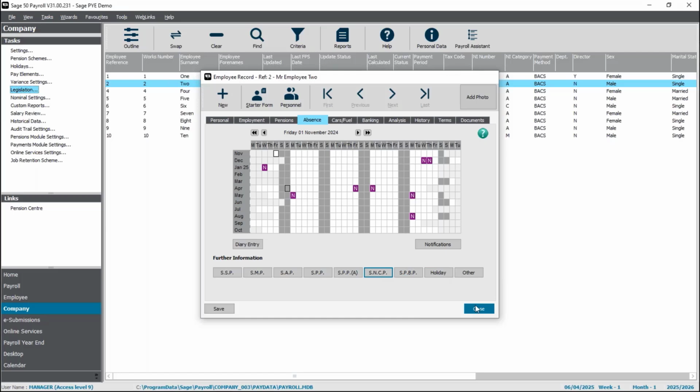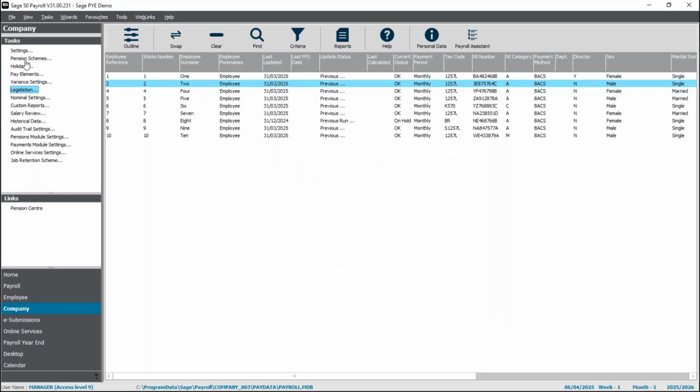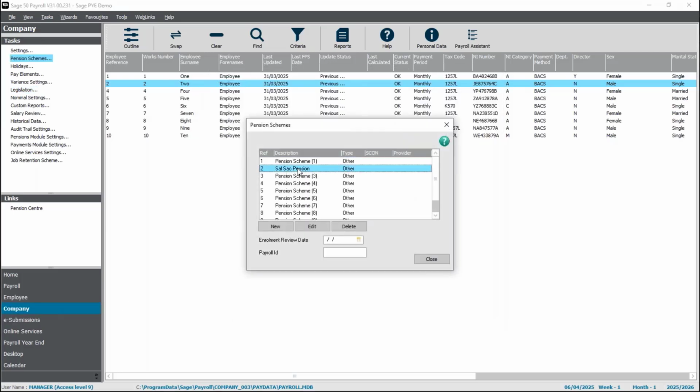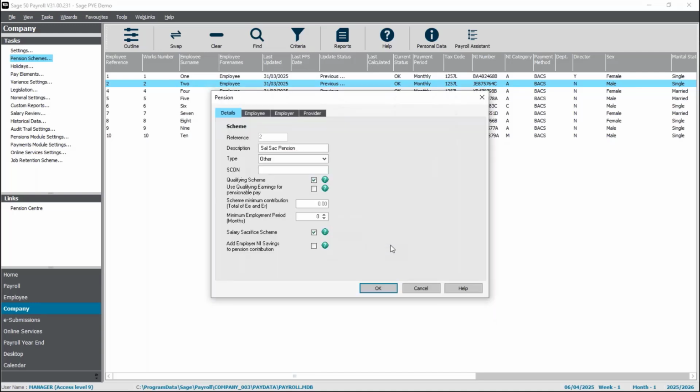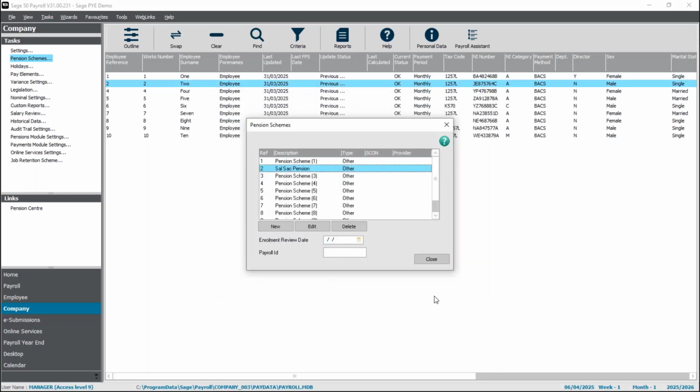The other one is the pensions. If I just take you to the pension schemes, I have a salary sacrifice pension set up. At the moment, I've just got the salary sacrifice scheme box ticked, and you'll see that there's this new tick box where we can now add the employer NI savings to the pension contribution. So I'm just going to tick this for my pension scheme.